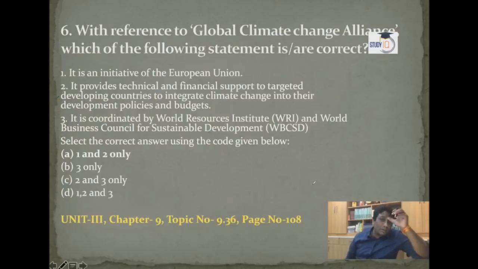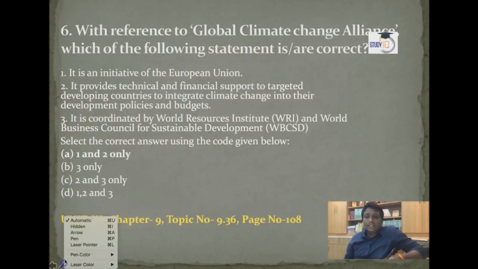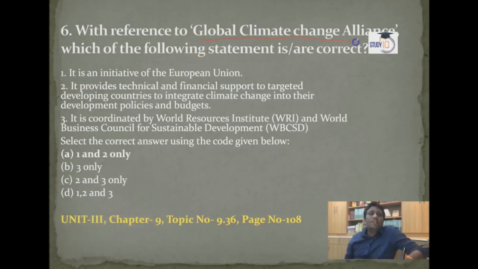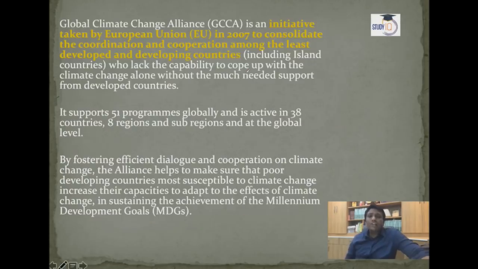Now the next one is question number 6, UPSC 2017. With reference to the Global Climate Change Alliance, which of the following statements is right? It is an initiative of the European Union. See guys, actually it is an initiative of the European Union, that is right, because it was initiated with the help of the European Union in 2007 to consolidate coordination and cooperation among the least developed and developing countries.